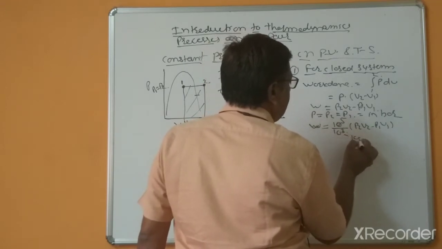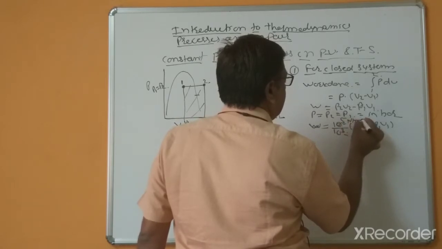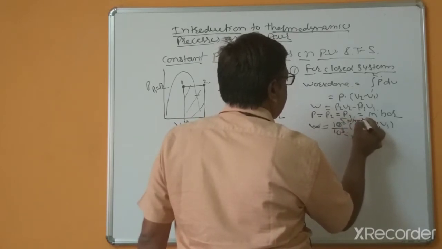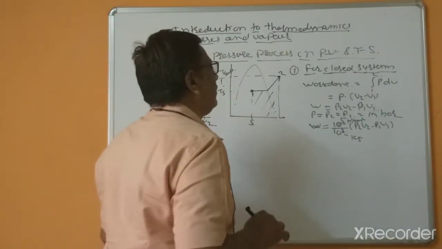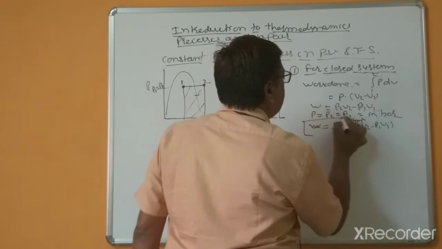This is for kilojoule, and this is for Newton per meter squared. Work done equal to.